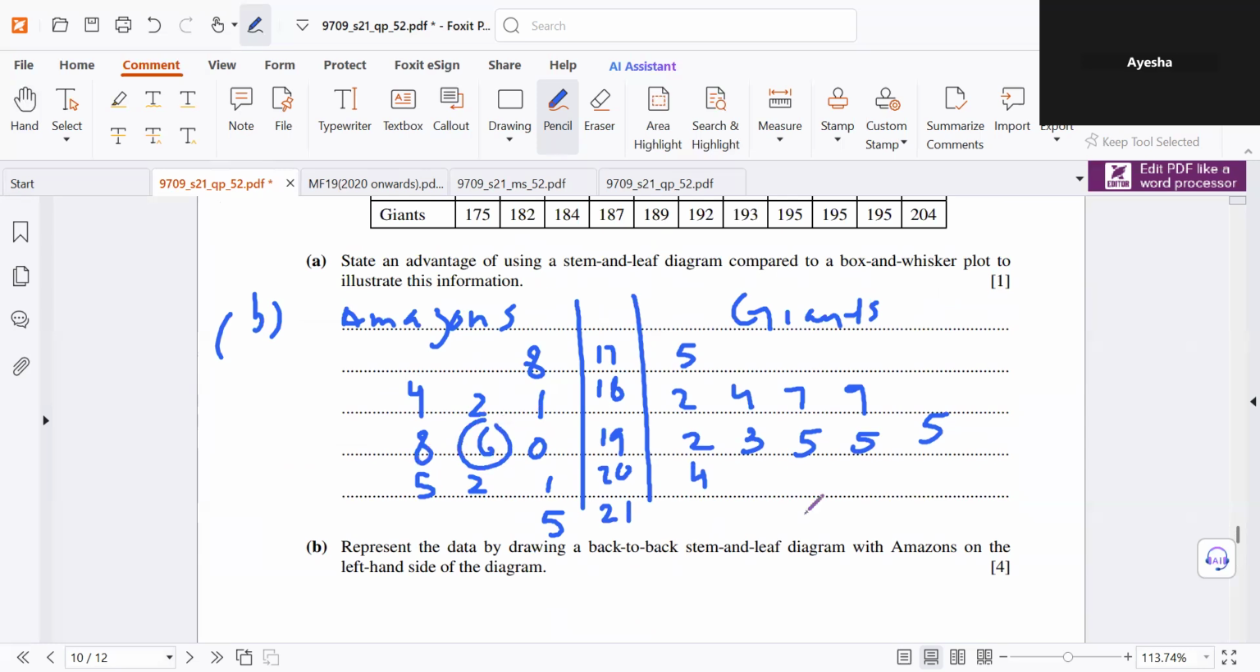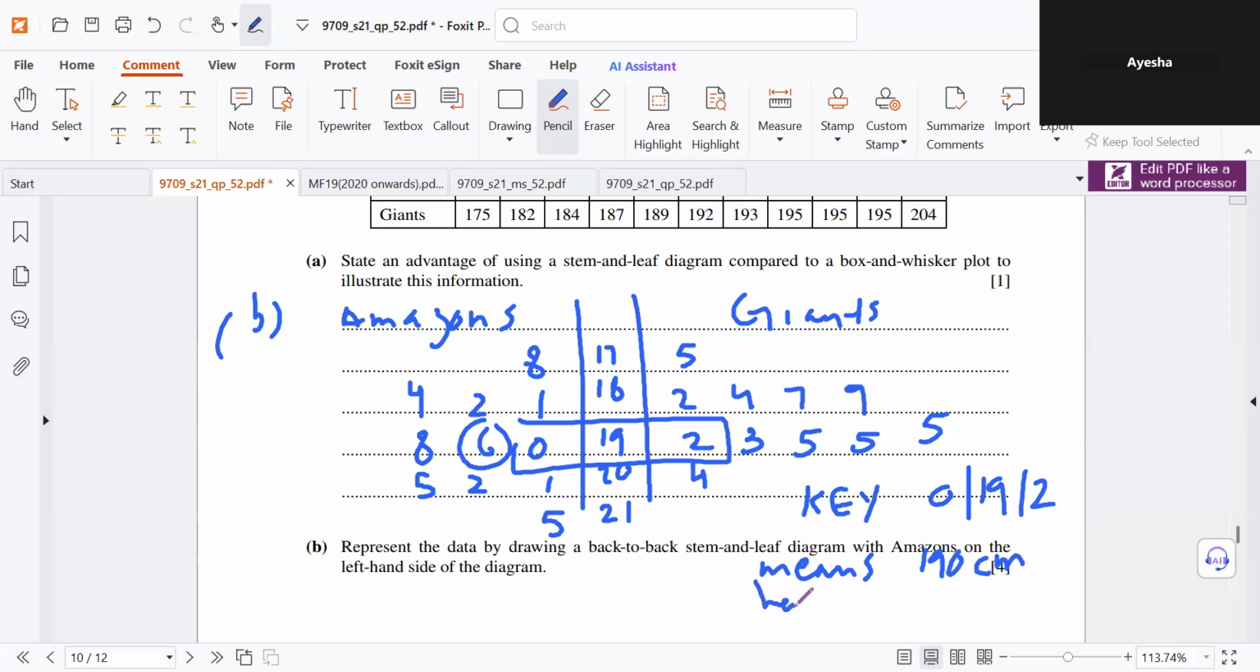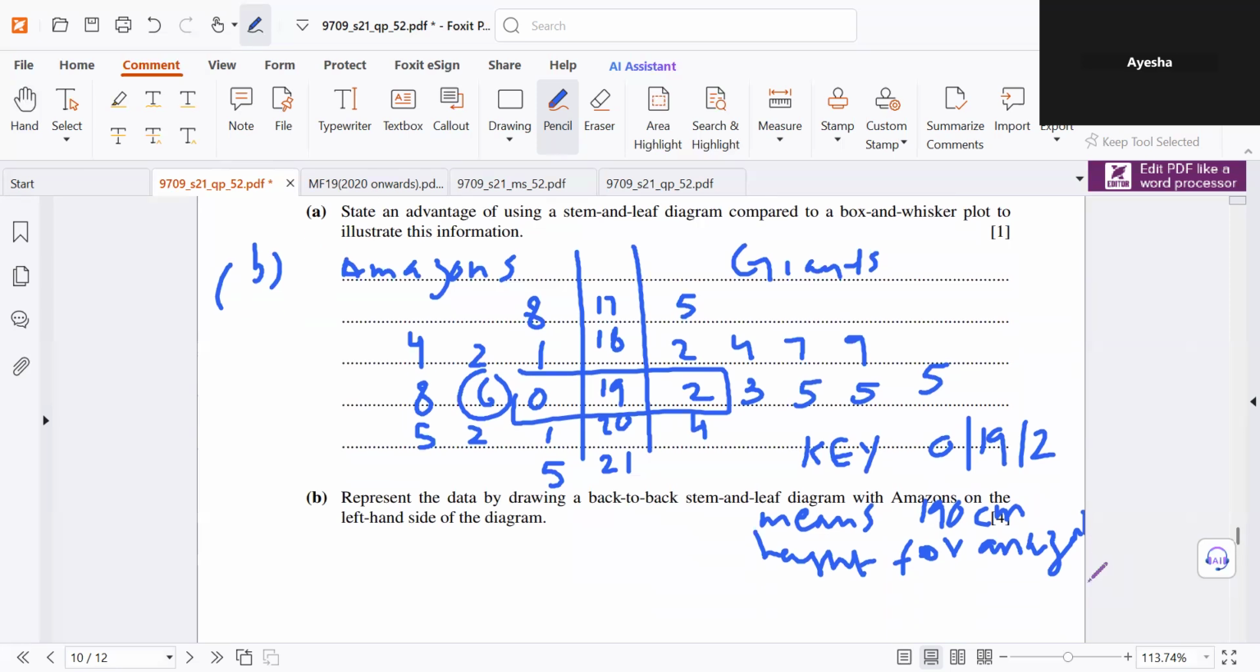Already calculated. Okay, so the key would be, you can write this 19 | 0 means 190 centimeter height for Amazons, and similarly 192 centimeter height for the giants. Okay, you can complete the key. Remember, the key must be there to get the 1 mark for this question.